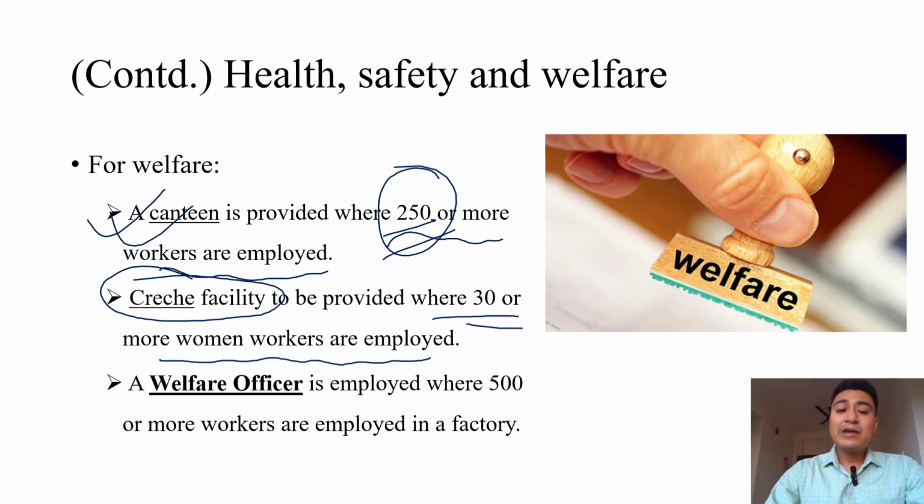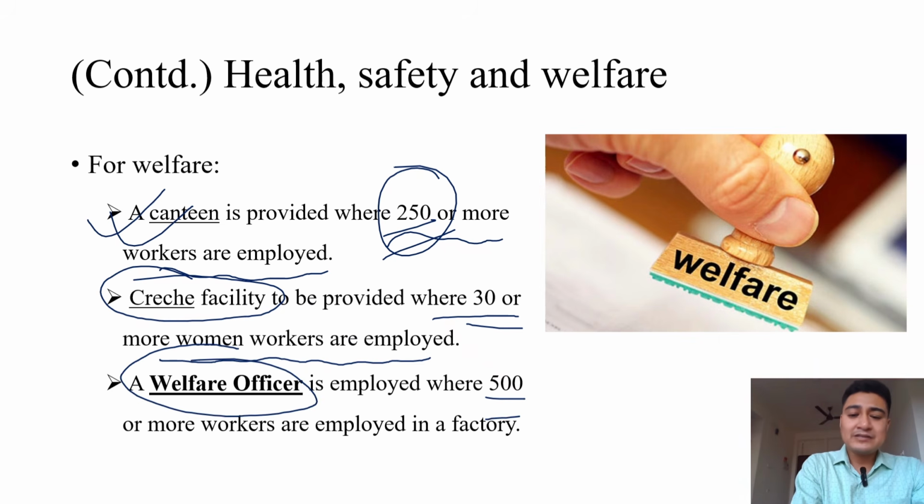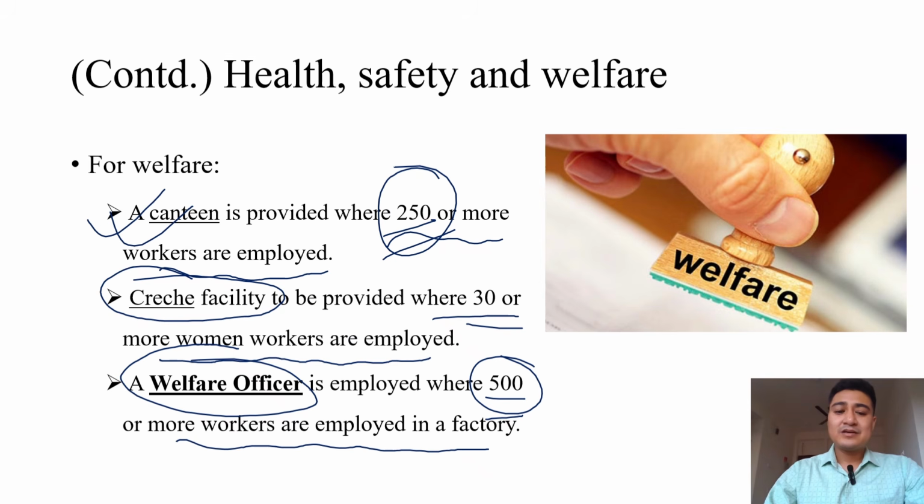Lastly, a welfare officer is employed where there are 500 or more workers. A welfare officer is employed when there are 500 or more workers employed in the factory. Again, we must ensure that if 500 or more workers are present in a factory, then a welfare officer must be there. And if 1,000 or more workers are present in the factory, then a safety officer must be there.